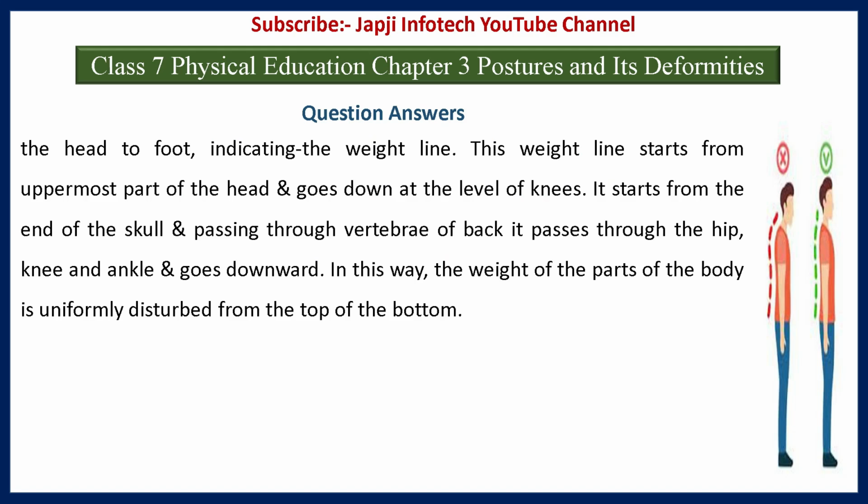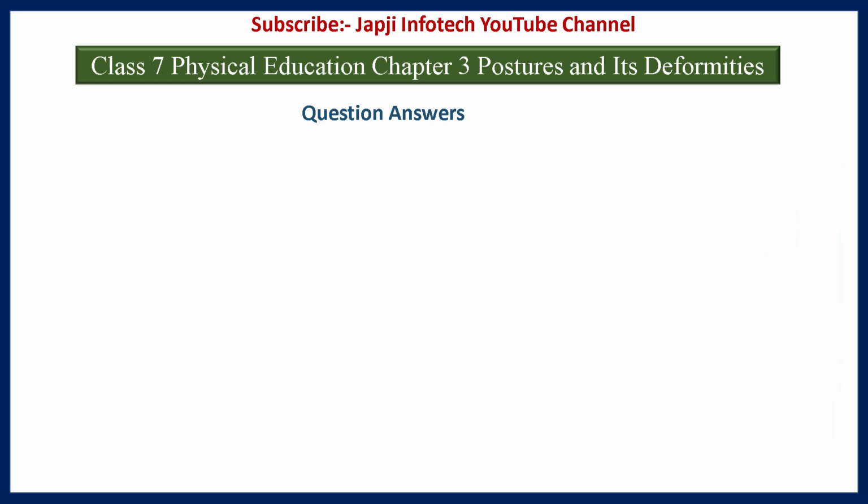This weight line starts from the uppermost part of the head and goes down to the level of the knees. It starts from the end of the skull and, passing through the vertebrae of the back, it passes through the hip, knee and ankle and goes downward. In this way, the weight of the parts of the body is uniformly distributed from top to bottom.